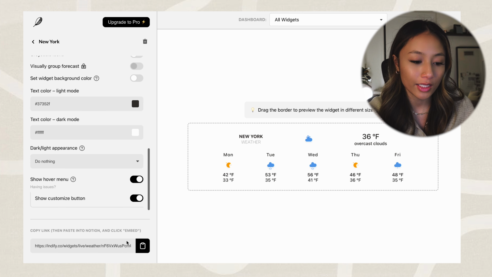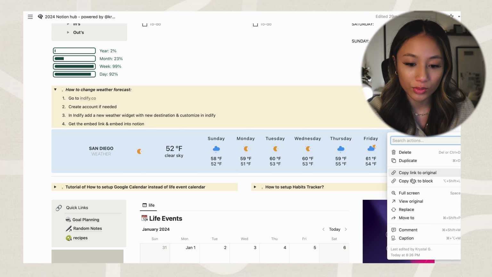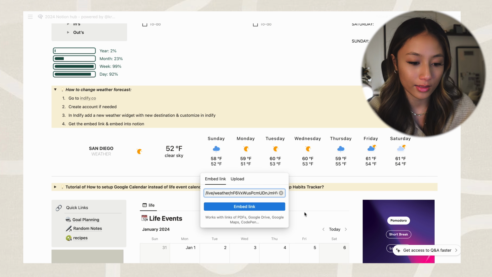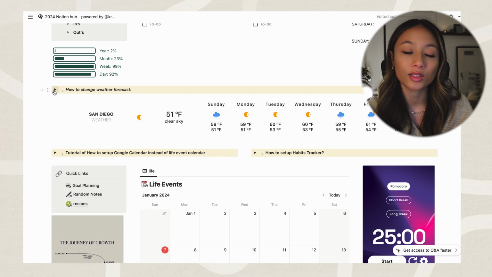Play with all the settings here, and then once you're ready to put that in your Notion, all you do is copy to your clipboard. To easily change this, you can just do replace and embed that link. It's as easy as that. I have a few Indify widgets here, so just wanted to quickly show you guys that app that I use.